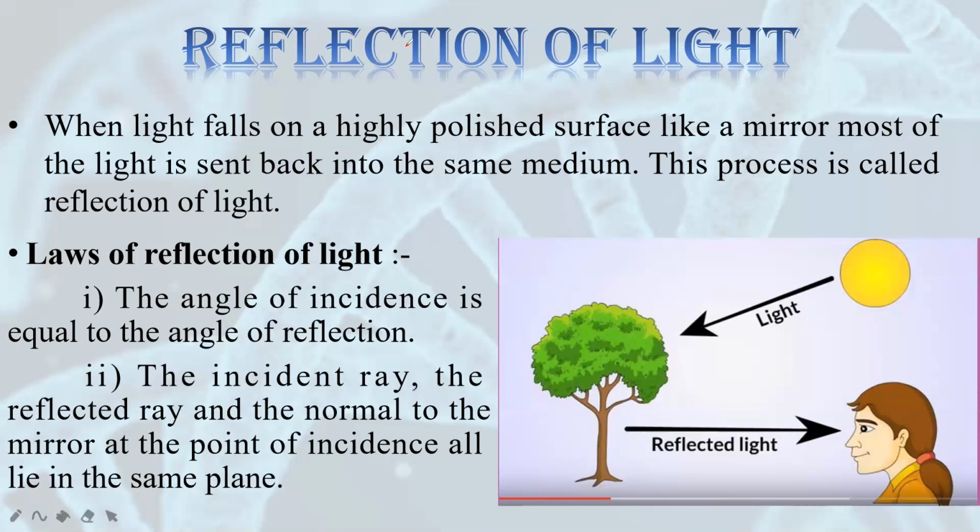So these are the two laws of reflection. First law, angle of incidence is equal to the angle of reflection, and second law, incident ray, reflected ray and the normal, they all lie in the same plane.